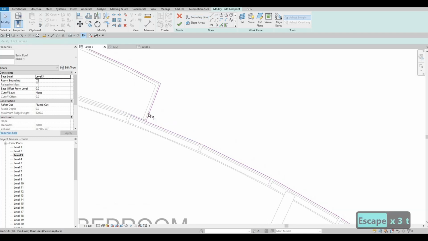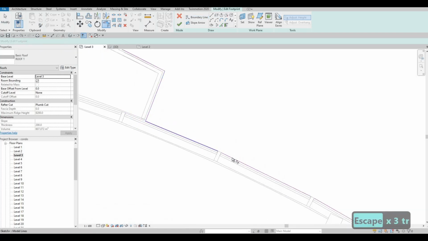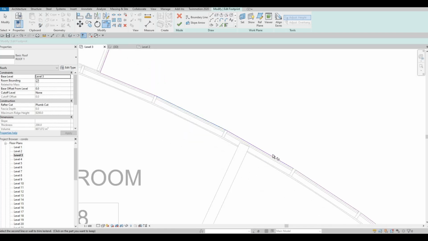And there we have it. We just need to connect those parts now with the mullion.